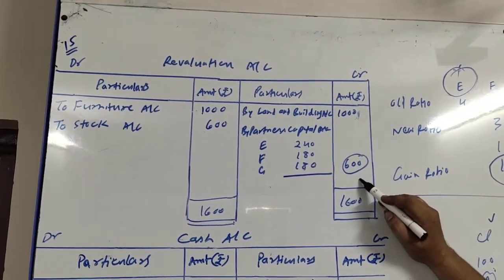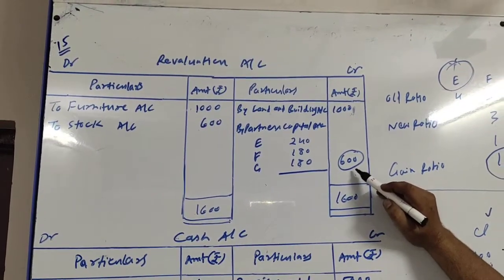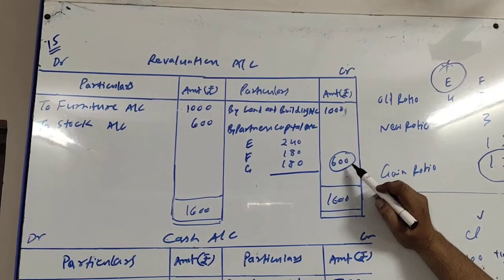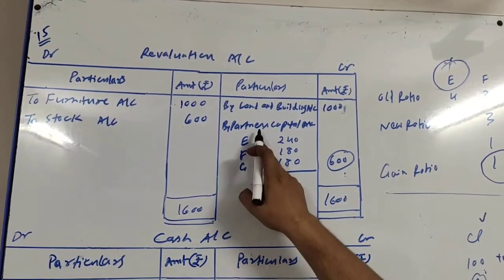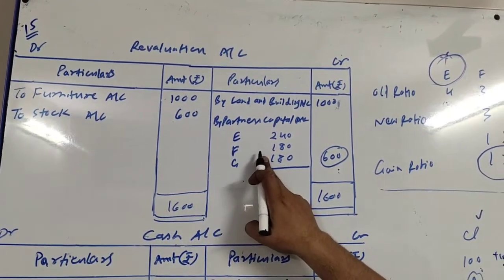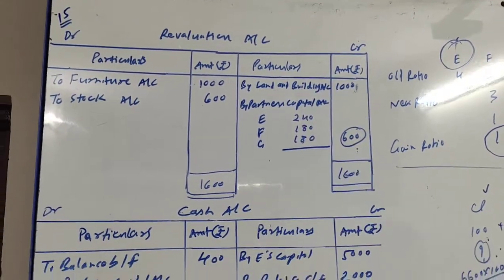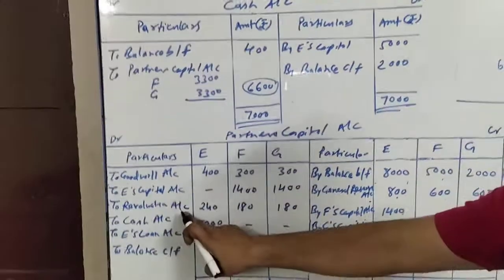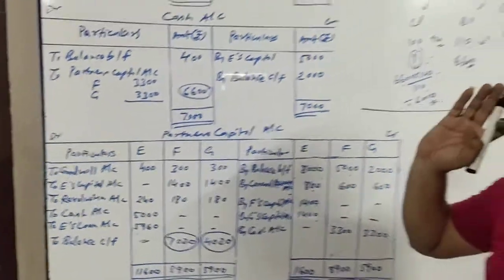Which is a loss on revaluation, which will be distributed among all three partners in their old ratio, which is 4:3:3. So when I distribute rupees 600 in the proportion of 4:3:3, I get 240, 180 and 180. This loss on revaluation will be debited to the partners' capital accounts. So here it is, to revaluation account 240, 180 and 180. Okay friends.